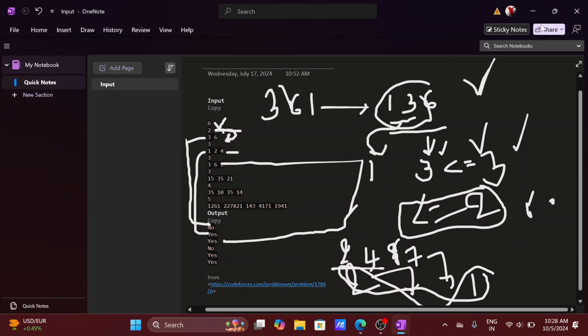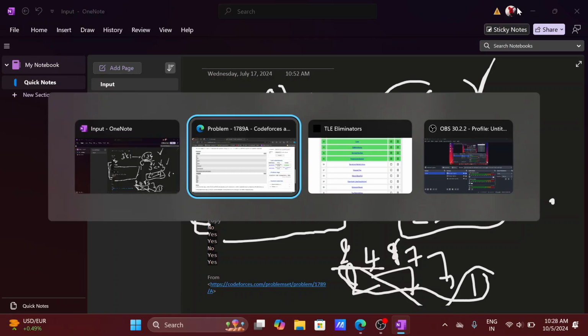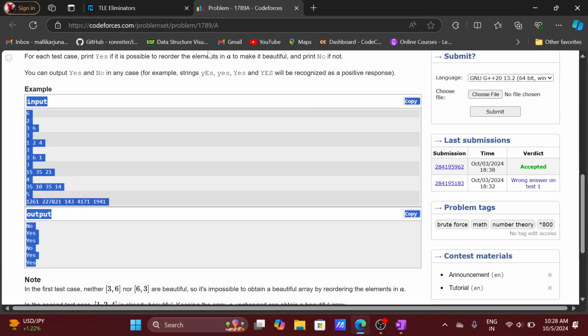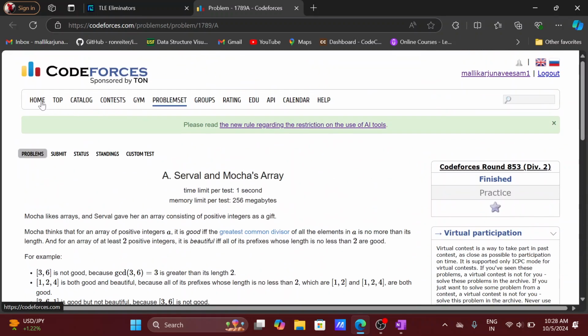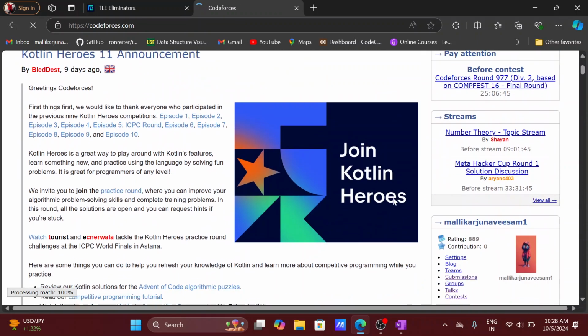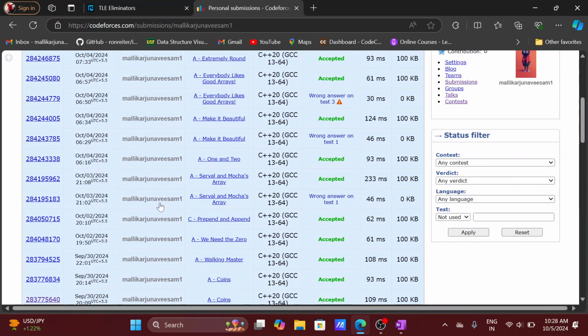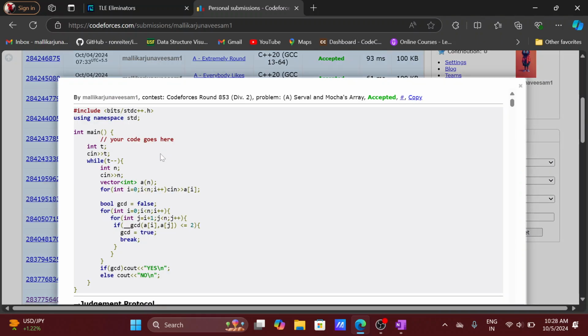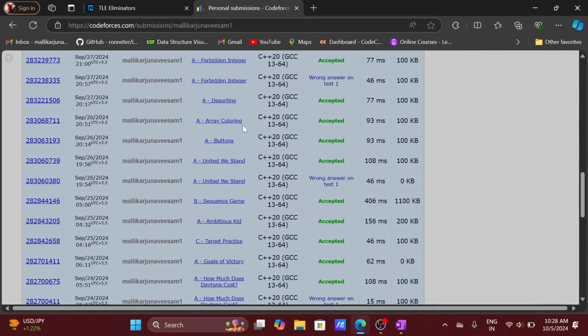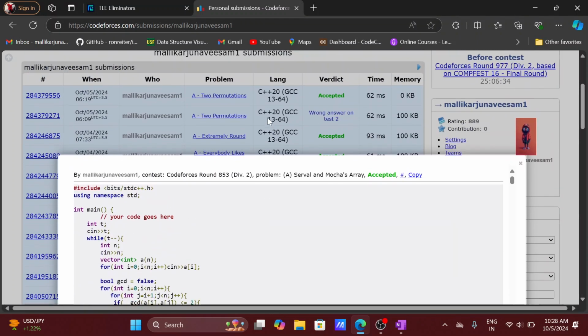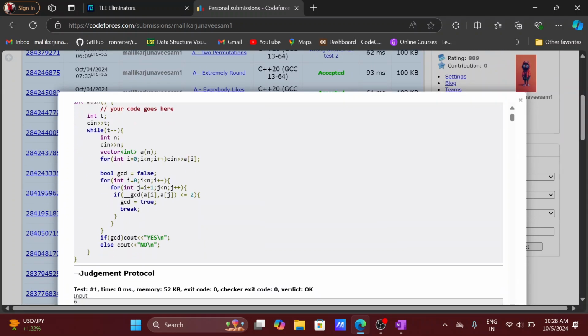Okay, so let's see the code. What we are actually performing: we have to read the test cases, and after that we have to read the size of the array.